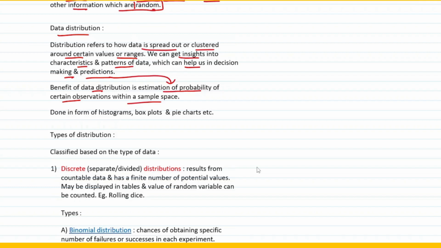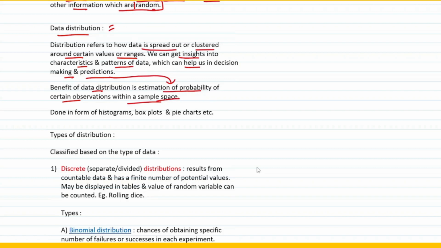Even if not, that's fine. You would see what the chances of success or failure of an event are, that is called the probability of an event, and within a certain range, that is called a sample space, right?